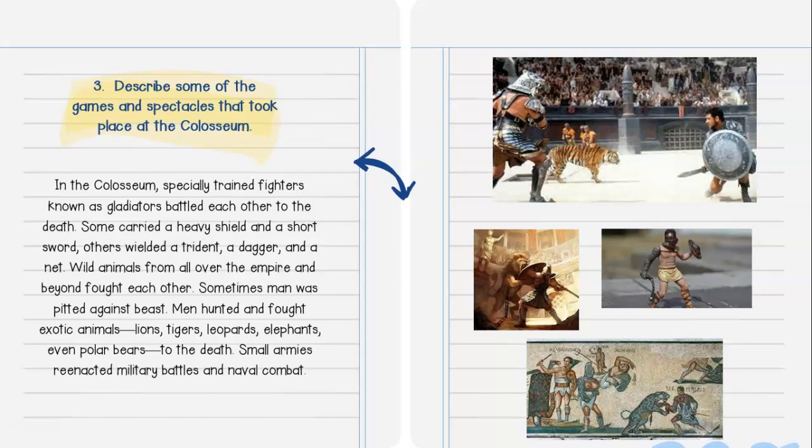Men hunted and fought exotic animals, lions, tigers, leopards, elephants, even polar bears, to the death. Some armies reenacted military battles and naval combats. So it definitely was not rated G, as we may say in these days. It was definitely a sight to see.